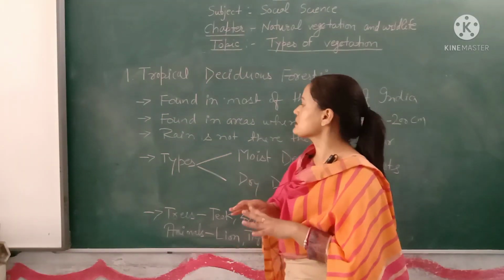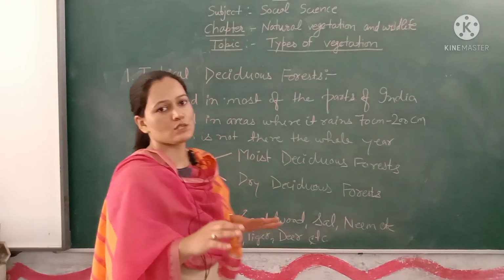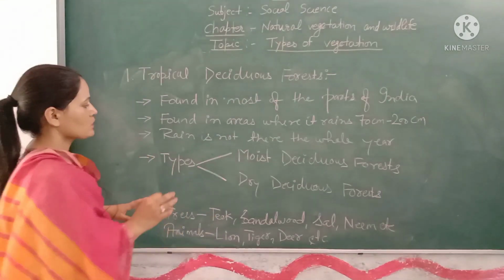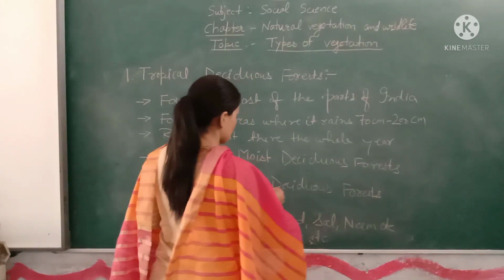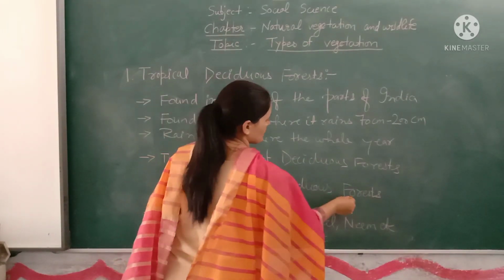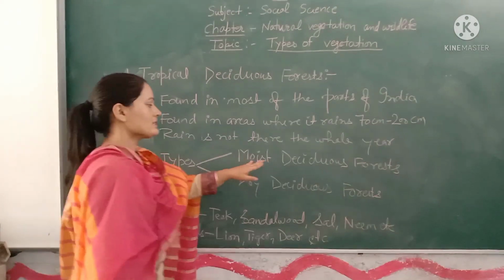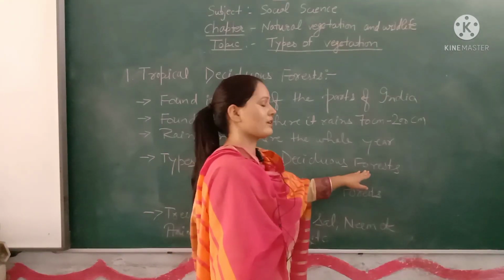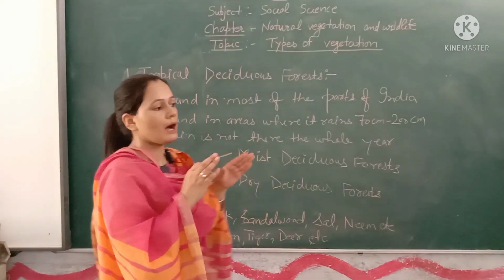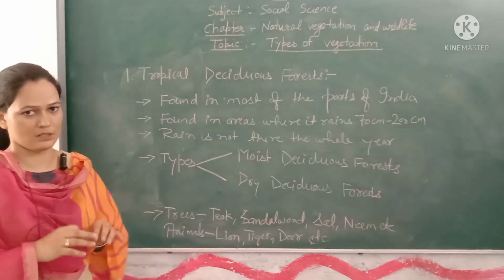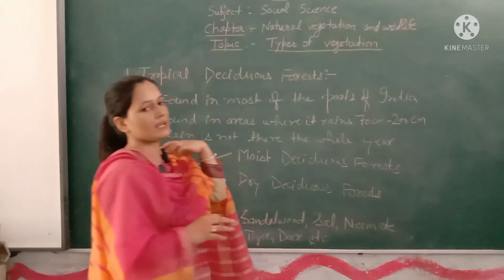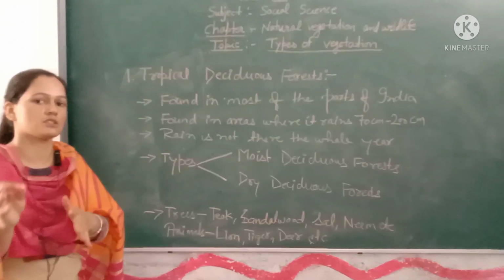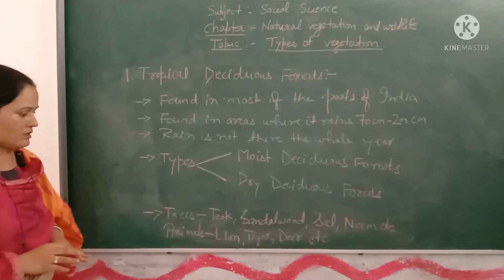On this basis, tropical deciduous forests have been divided into two categories: moist deciduous forests and dry deciduous forests. In moist deciduous forests, it rains from 100 to 200 centimeters, and in dry deciduous forests, it rains about 70 to 100 centimeters.